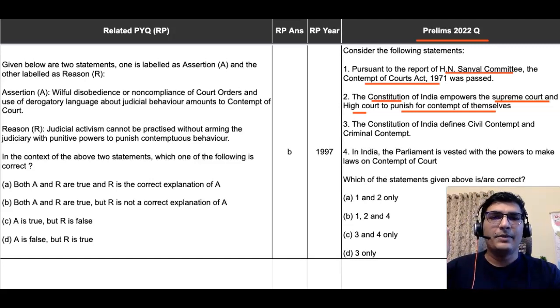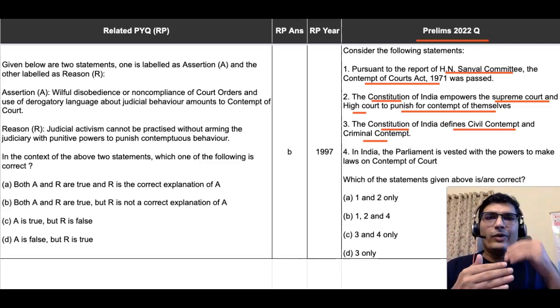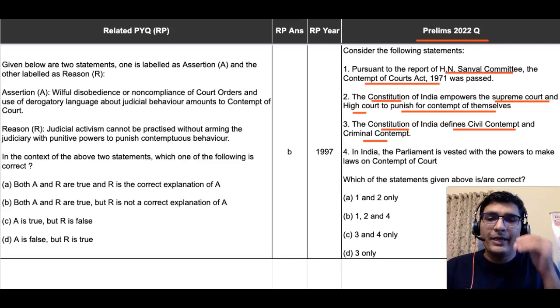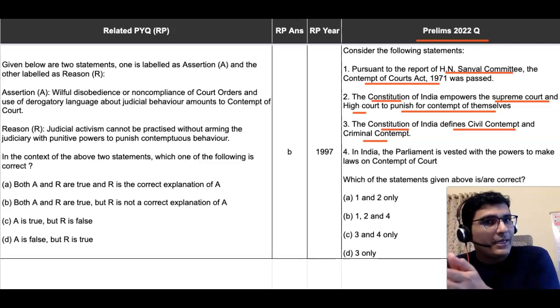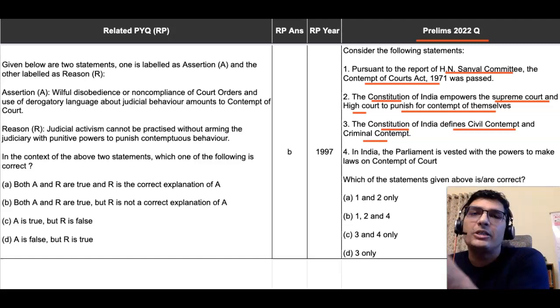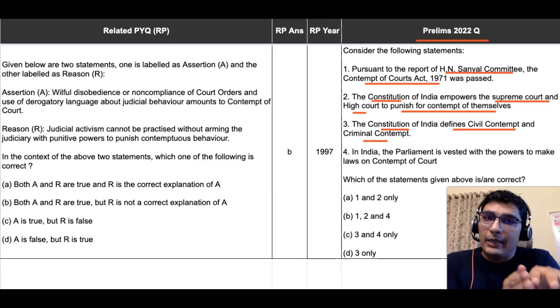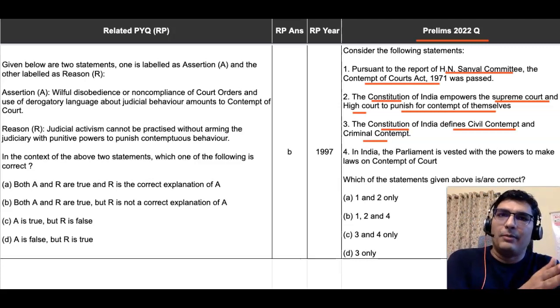The third statement says the Constitution of India defines civil contempt and criminal contempt. Now, this third statement is one step ahead of the second statement, right? The third statement cannot exist unless the second statement is there. So, unless the Constitution is empowering the judiciary, the Supreme Court and the High Court to punish for contempt, it will not define civil contempt and criminal contempt, right?